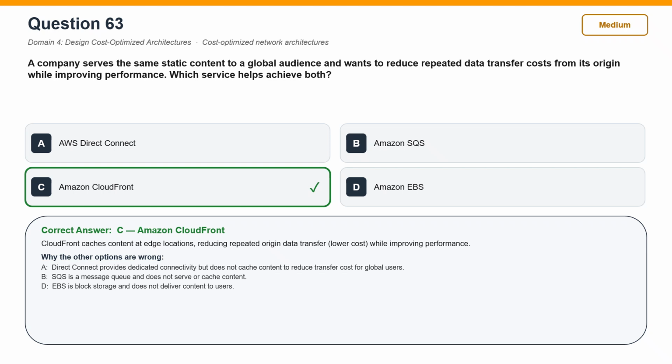Now, why the other options are wrong? AWS Direct Connect is incorrect. Direct Connect provides dedicated connectivity but does not cache content to reduce transfer cost for global users. Amazon SQS is incorrect. SQS is a message queue and does not serve or cache content. Amazon EBS is incorrect. EBS is block storage and does not deliver content to users.